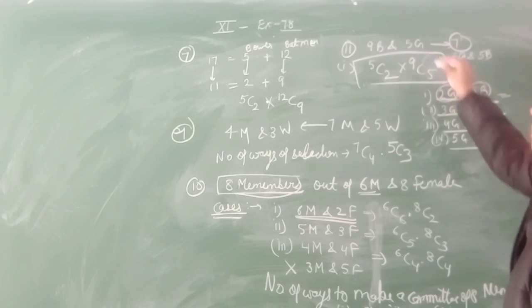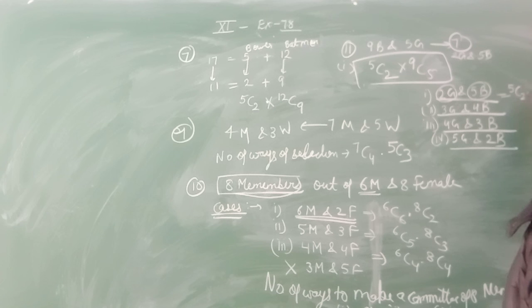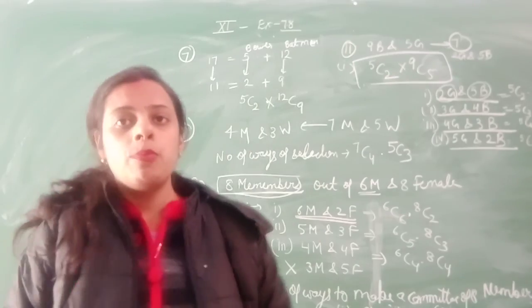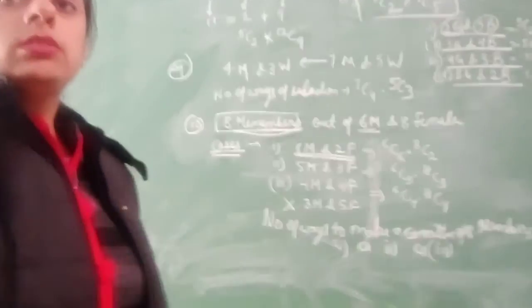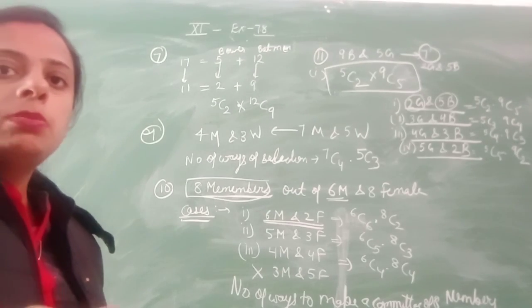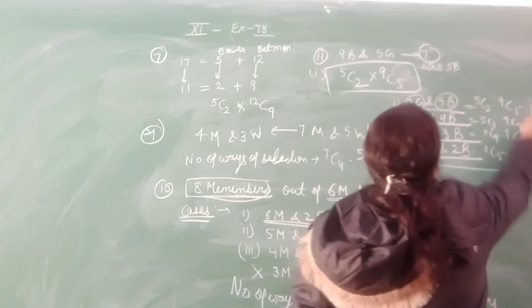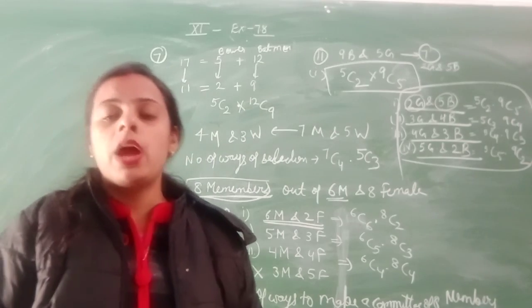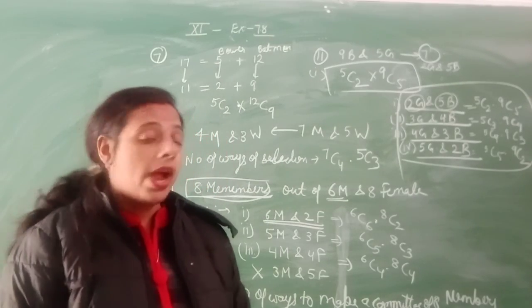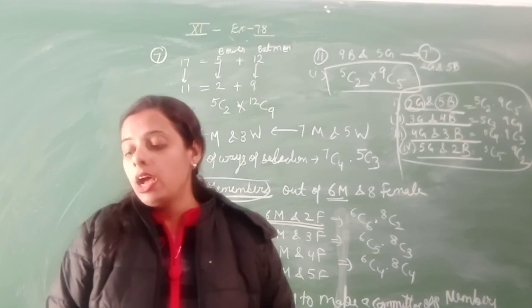So you just select these numbers out of the total: 5C2 into 9C5, or 5C3 into 9C4, or 5C4 into 9C3, or 5C5 and 9C2. This is all the possible ways to select a committee of 7 persons. For this you need all these cases. So you have to add all these cases at the end so that you can get the answer of this question.